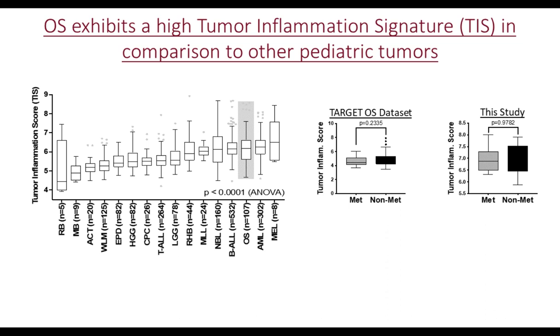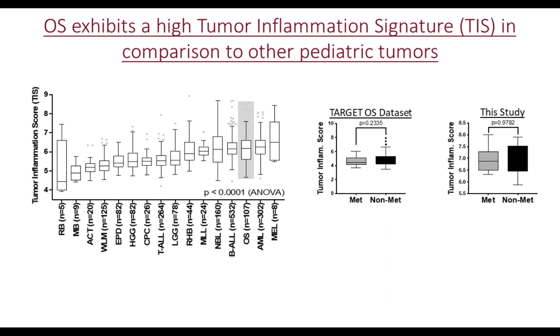Starting from the left, we have retinoblastoma, medulloblastoma, adrenocortical tumors, Wilms tumors, ependymomas, high-grade gliomas, choroid plexus carcinomas, T-cell acute lymphoblastic leukemias, low-grade gliomas, rhabdomyosarcomas, mixed lineage leukemias, neuroblastoma, B-cell acute lymphoblastic leukemia, osteosarcoma, acute myeloid leukemia, and melanoma.